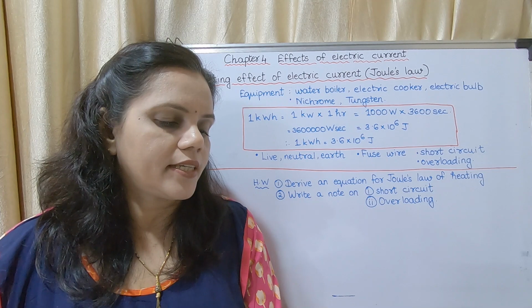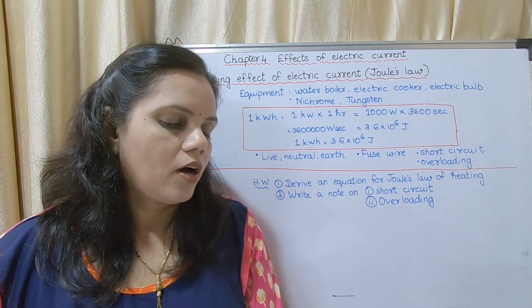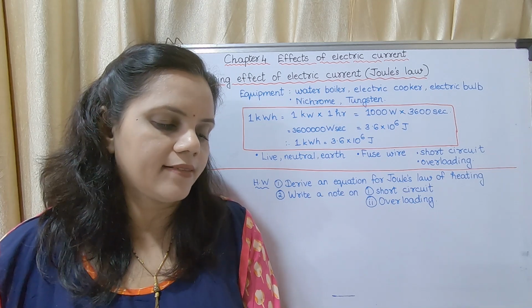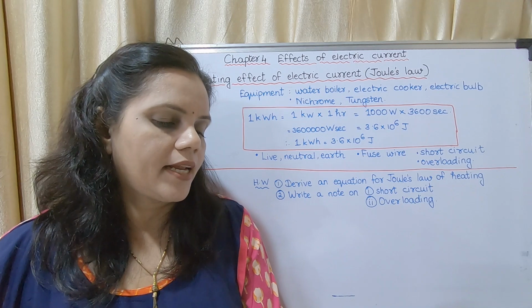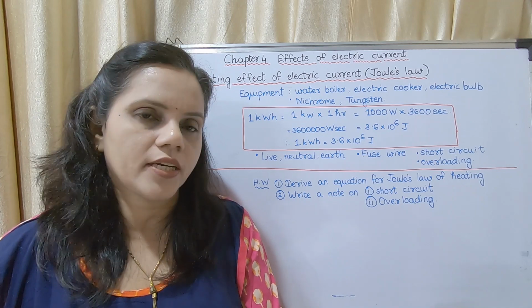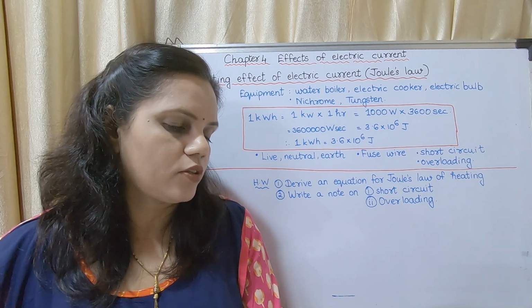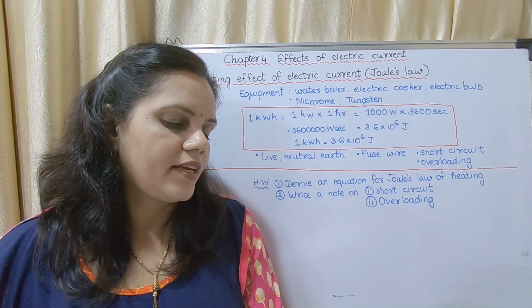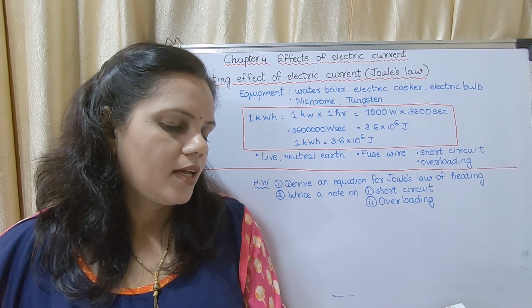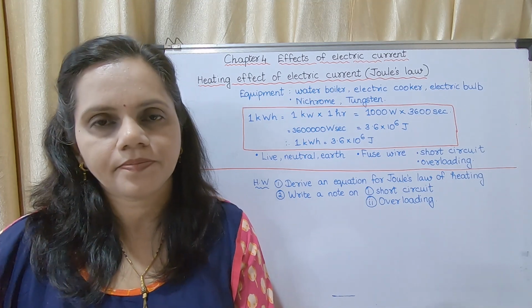Due to a fault in the equipment, or if the plastic coating on the live and neutral wire gives way, the 2 wires come in contact with each other and a large amount of current flows through it, producing heat. If any inflammable material around that place is there, it catches fire.